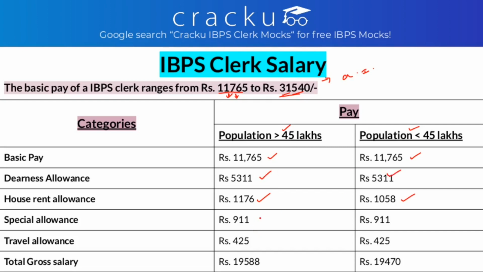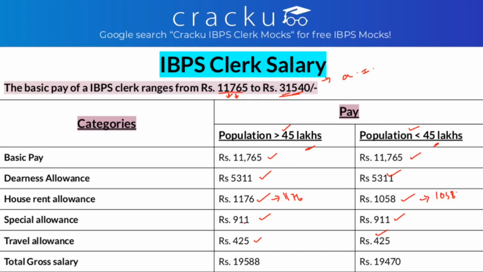Special allowance will also be the same, 911, in both cases. Even the travel allowance, 425, is the same in both cases. The only thing that changes is the house rent allowance: 1176 in the more than 45 lakh category and 1058 in the less than 45 lakh category. This makes the gross total different.